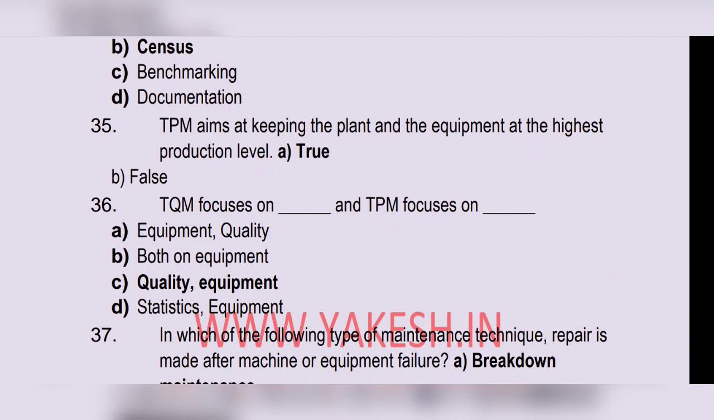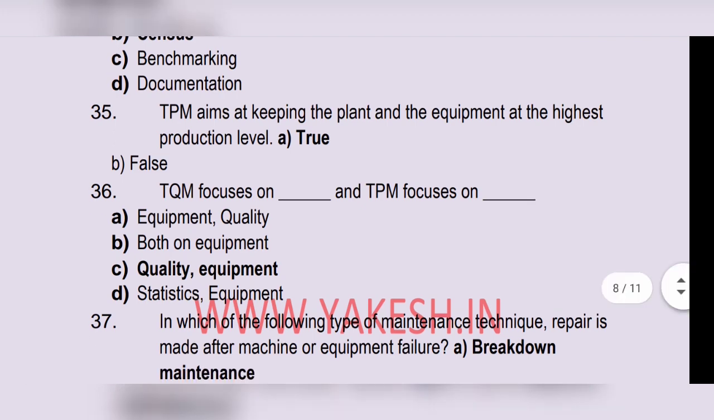Next question. TPM aims at keeping the plant and the equipment at the highest productive level. Option A, true. TQM focuses on dash and TPM focuses on dash. TQM focuses on quality. TPM focuses on equipment.